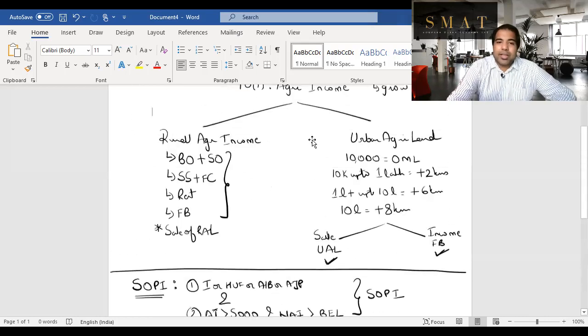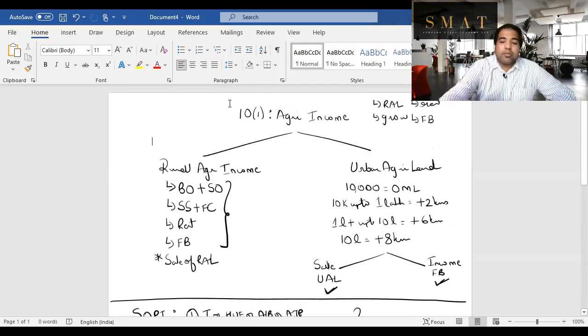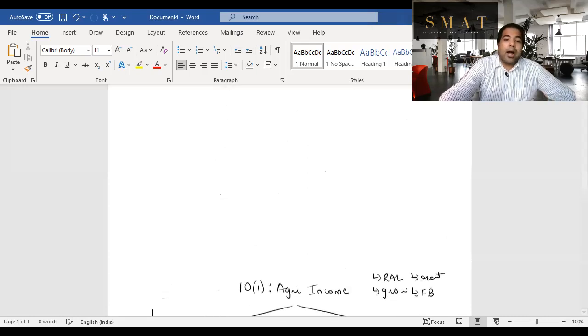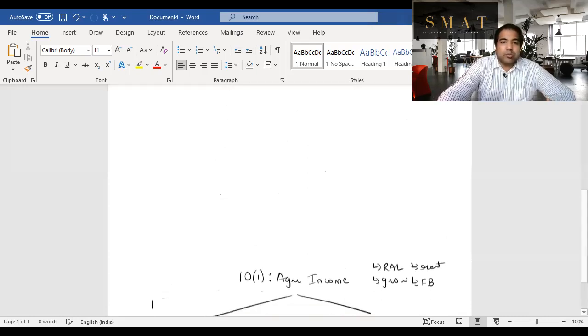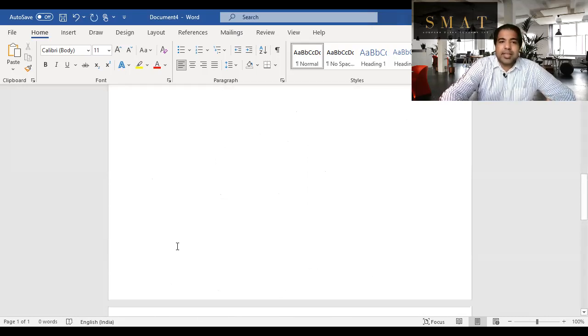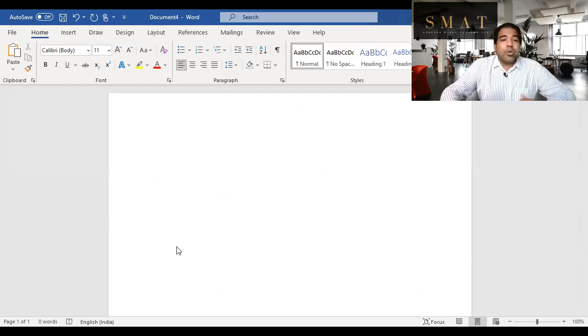Let's move to the next chapter, guys, immediately after agriculture income, because we have not finished exempt income. This agri income is just a part of exempt income. So let's move to the next exempt income, which has lots of sections. Under section 10, let's look at the other exempt incomes.